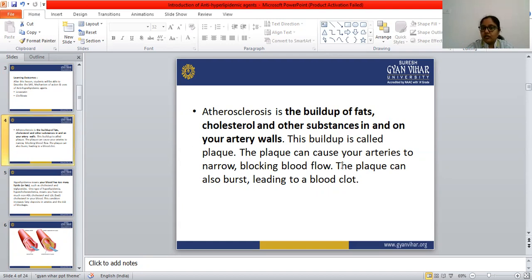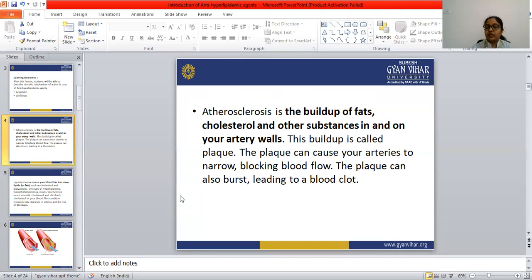The plaque can cause your arteries to narrow and block the blood flow. The plaque can also burst inside the artery. When that plaque bursts, what happens? That leads to a blood clot.